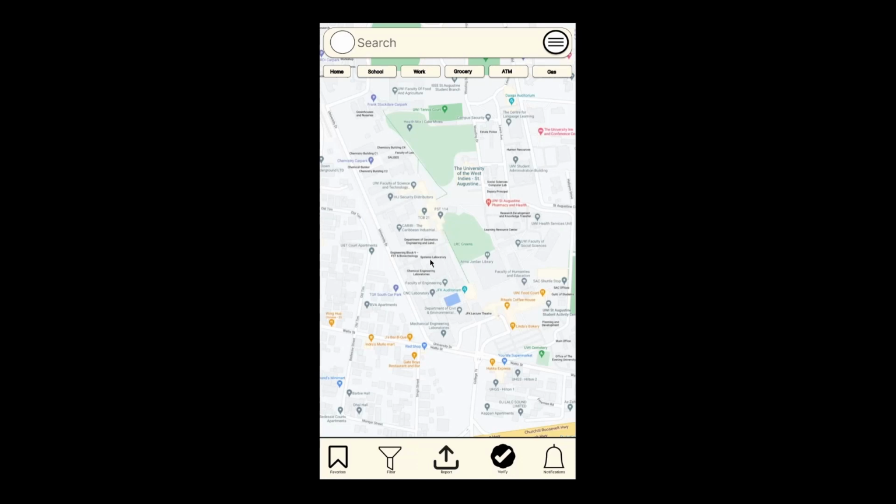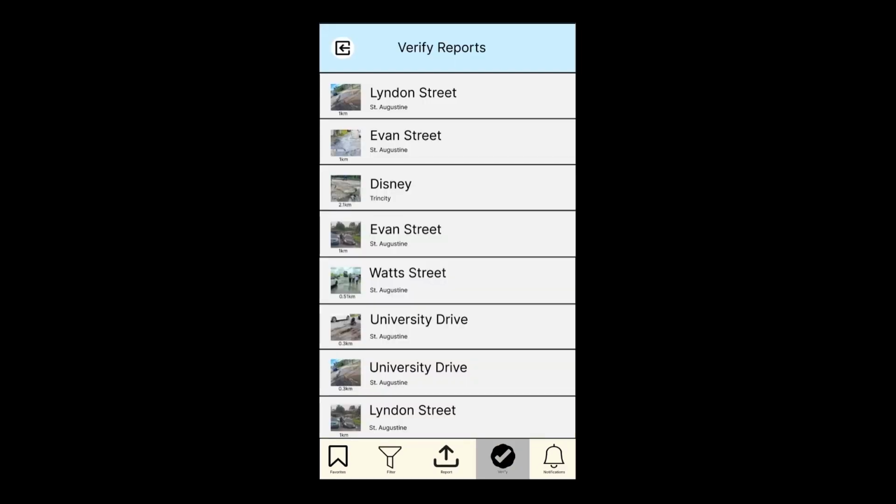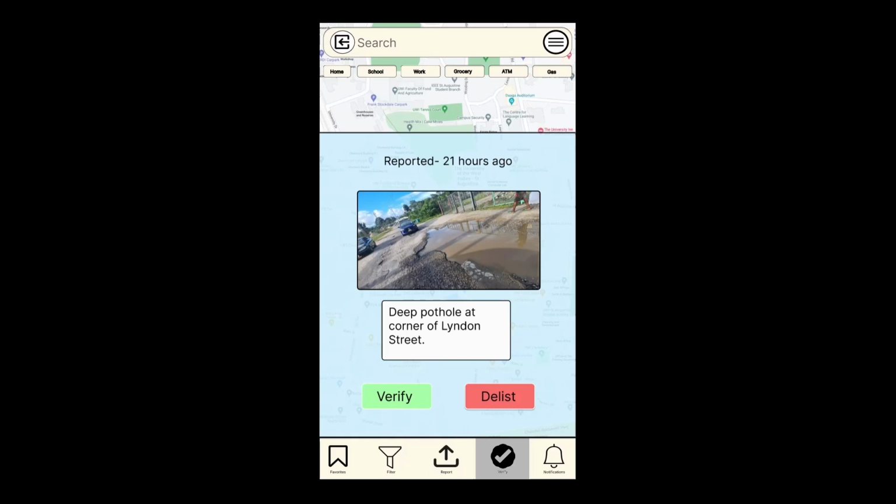So this is how a user may verify or delist new reports. Firstly, the user clicks the verify button at the bottom of the screen. The user is then presented with a list of recent reports posted, their locations, and pictures if the reportee uploaded pictures. So clicking on a report directs the user to a screen with more information, like the description and enlarged picture, along with a timestamp.